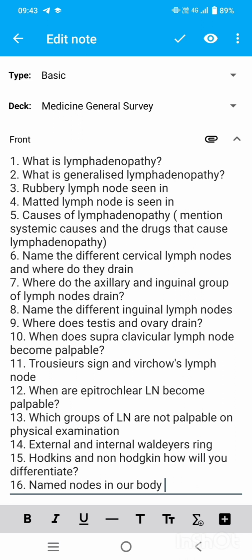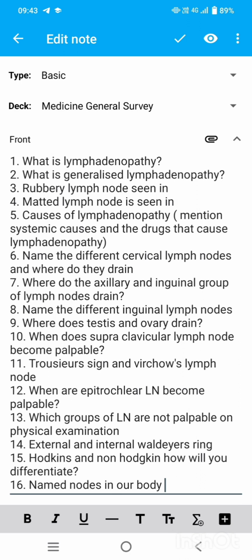So whenever this question comes, you can divide it into two broad headings. One is localized cause and one is generalized cause or systemic causes. Now localized cause, I will tell you when we discuss the particular group of lymph nodes. Now, what are the systemic causes? You go by infection. In bacteria, you have tuberculosis, syphilis. In virus, you have HIV, CMV, Epstein-Barr virus. In parasite, you have toxoplasmosis. Fungi, you have histoplasma. Next is autoimmune condition like SLE, rheumatoid arthritis, sarcoidosis.